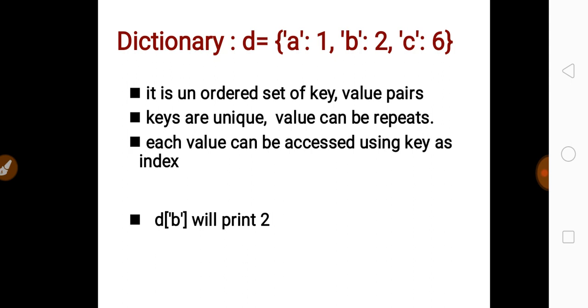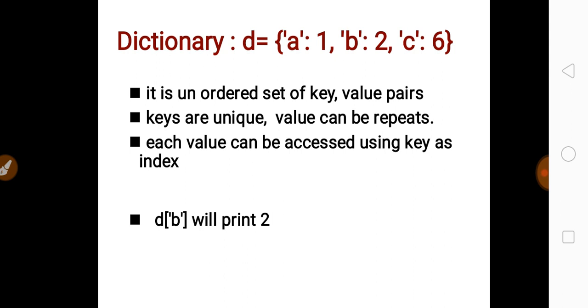Another mutable data type is the dictionary, and a dictionary can be written as D equal to, in curly braces, and within the curly braces you must give the elements of the dictionary as key-value pairs.